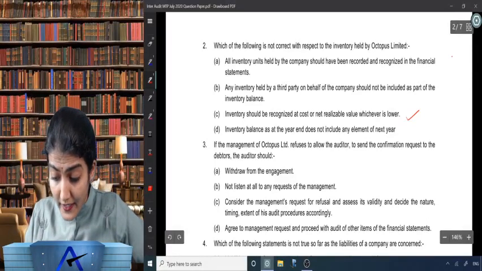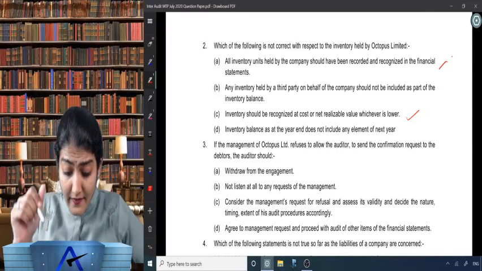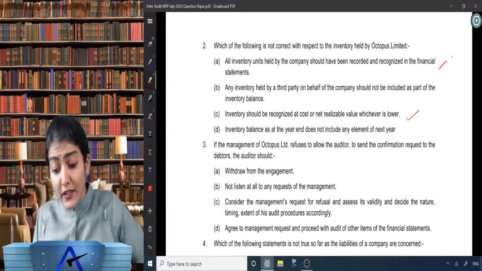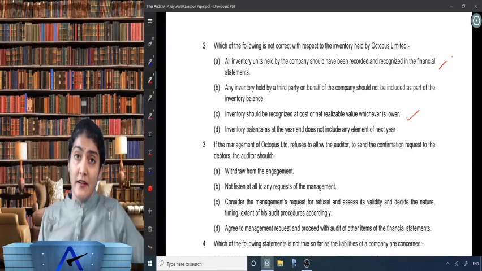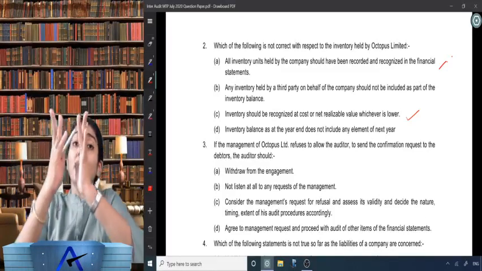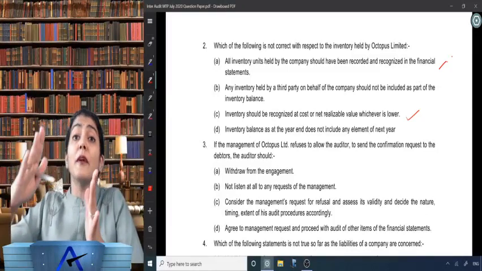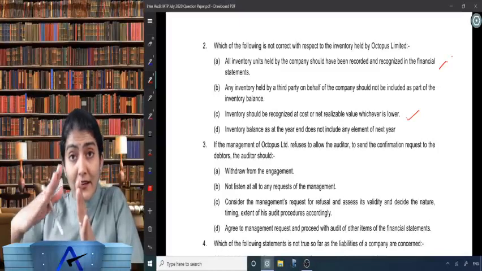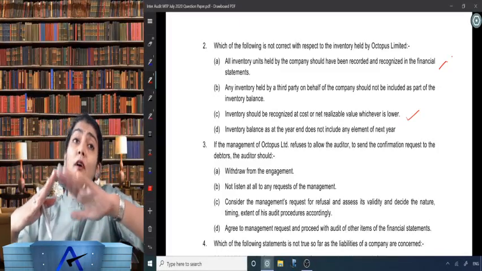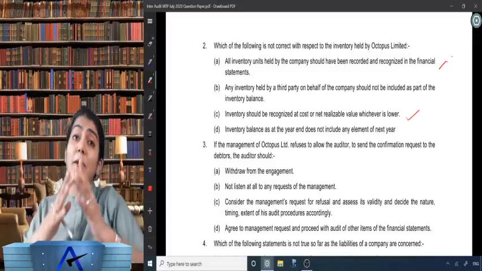First one also correct. Now let us read the last one. Inventory balance as at the year end does not include any element of the next year. Obviously, it should not. There should be a proper cut-off procedure and a segregation of transactions from one accounting period to another. Anything related to the current year should not be recorded in the preceding or following year. It should be recorded in the current period only.